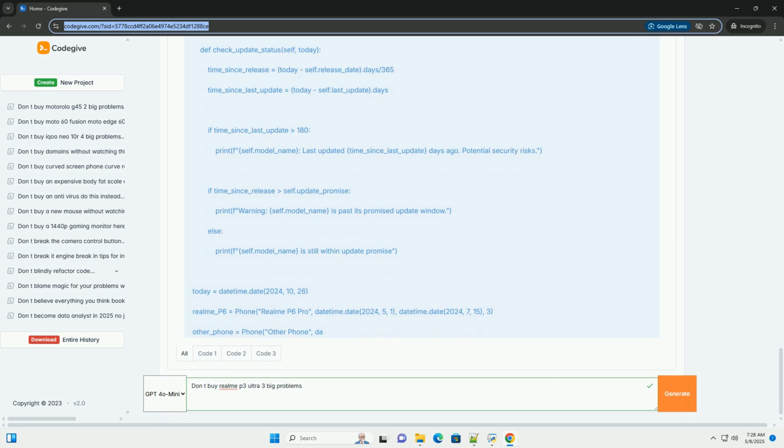How to mitigate. Uninstall bloatware: immediately uninstall any pre-installed apps that you don't need. Disable auto start: go into your phone settings and disable auto start permissions for apps that you don't want running in the background. This will prevent them from automatically launching when you turn on your phone. This setting location may vary based on the specific Realme UI version.